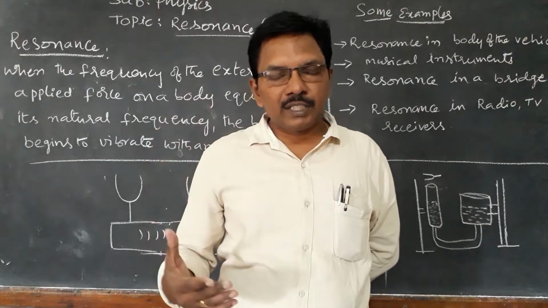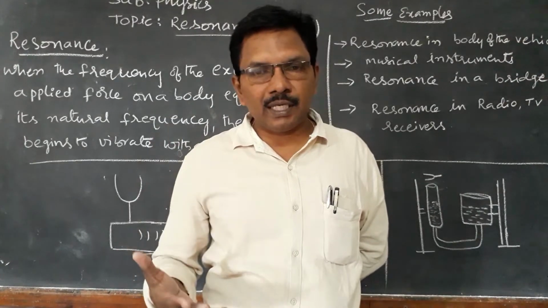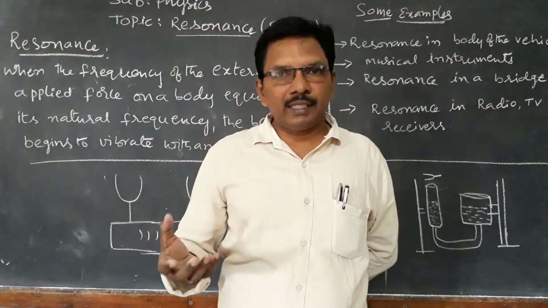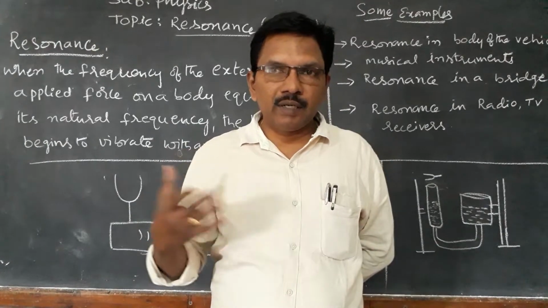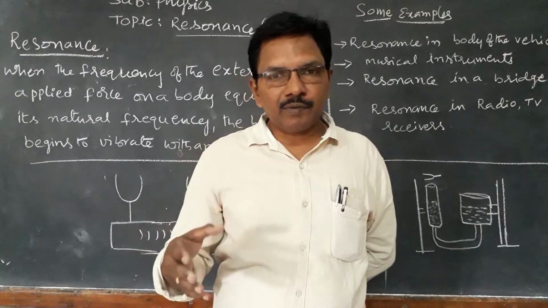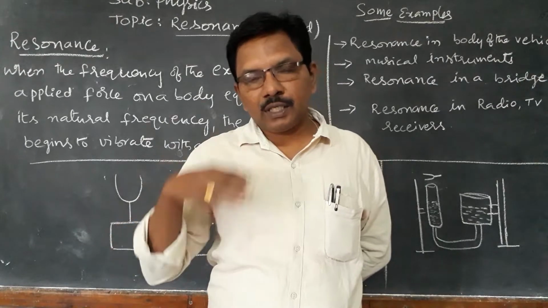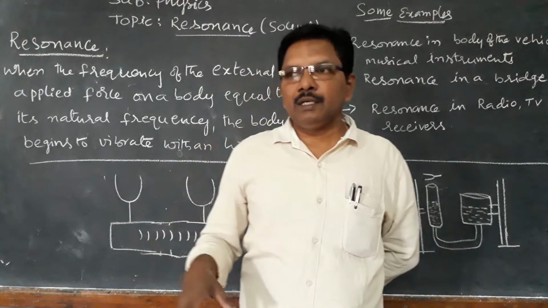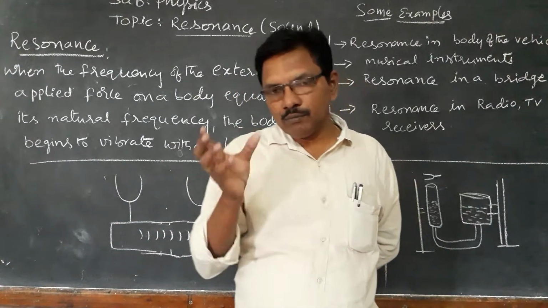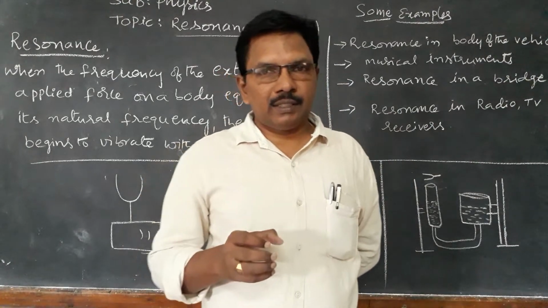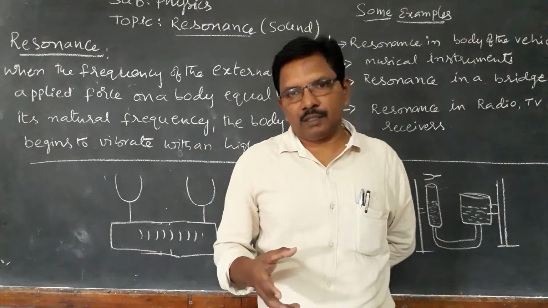We already discussed in previous classes that the natural frequency of every body is different. It is not the same for different bodies. That depends on the nature of the body. Every body has its own vibrating capacity.